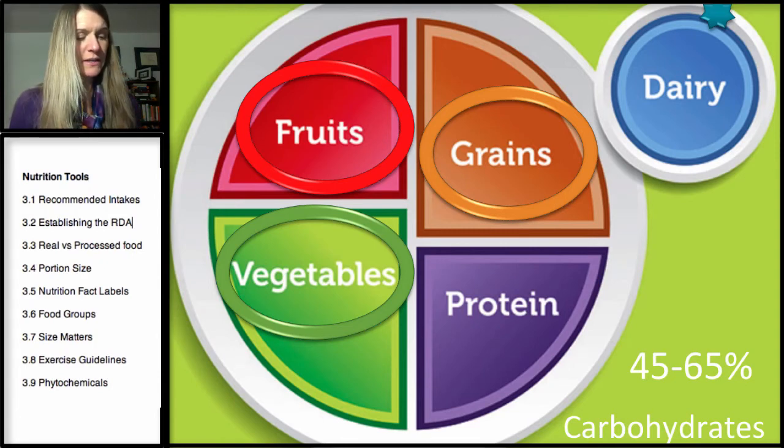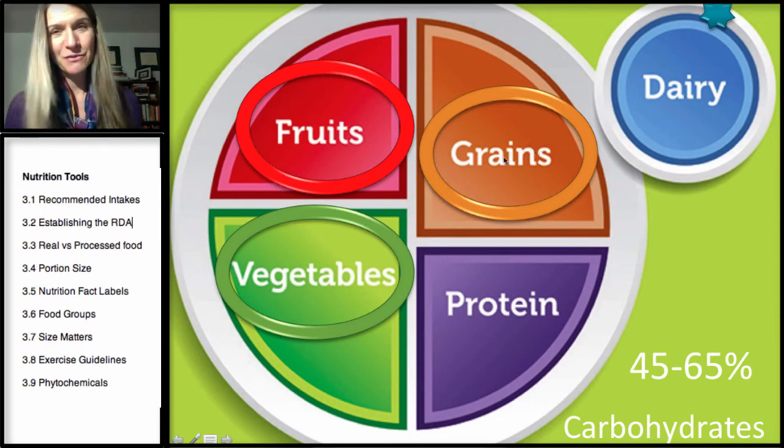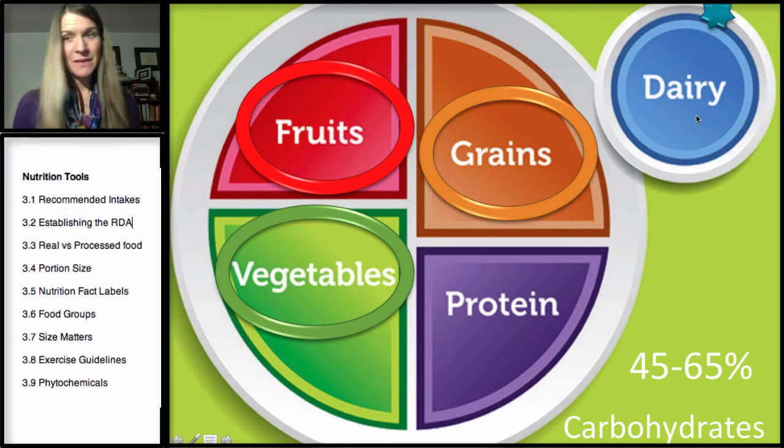What I'm going to mention is the way My Plate is set up is that protein is usually consisting of more meat and fish. And so if you are a vegetarian, you might have more beans, legumes in this area. That also could be tofu. For grains, there are some people who don't eat a lot of grains. It doesn't have to take up this much, but in place of that, it really should be vegetables. And although there's a dairy group, some individuals are lactose intolerant. You don't necessarily need to have dairy.